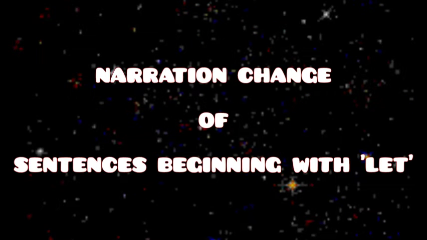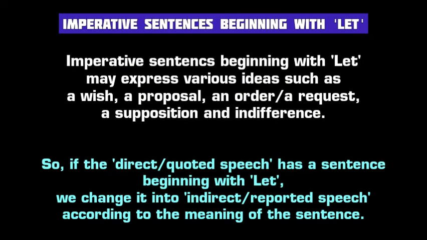Today's lesson is the narration change of imperative sentences beginning with let. You see, the sentences that begin with let are imperative sentences. These sentences of let may express various ideas such as a wish, a proposal, an order or a request, a supposition and indifference. So obviously, if the direct or quoted speech has a sentence beginning with let, we change it into indirect or reported speech according to the meaning of the sentence.